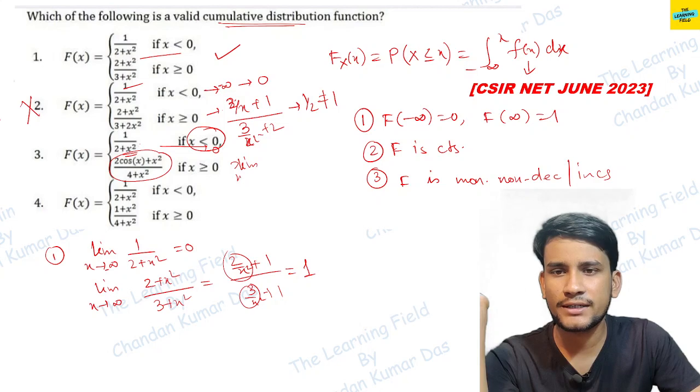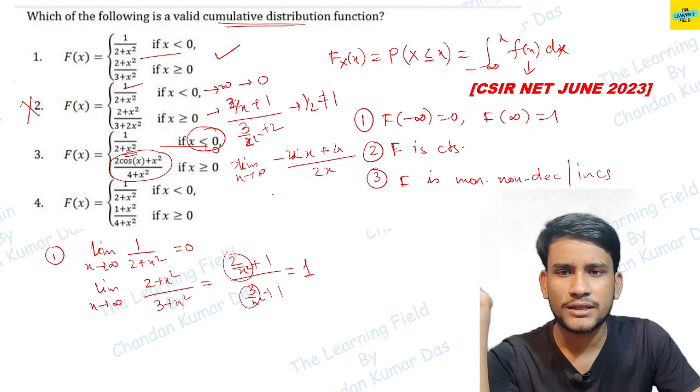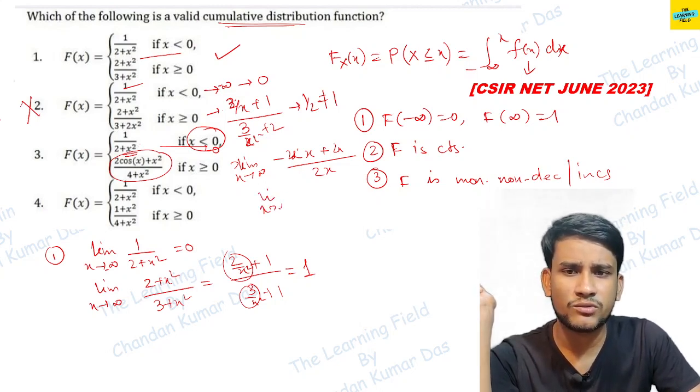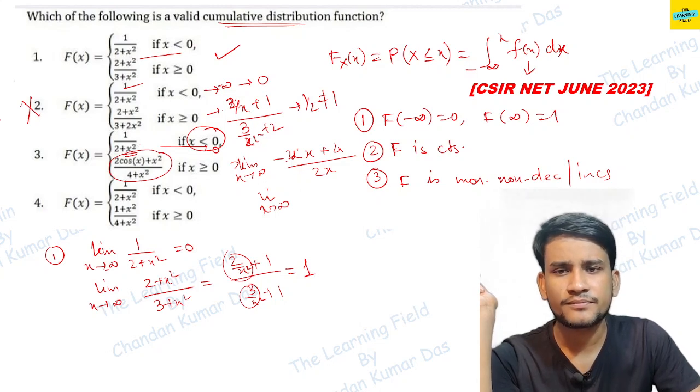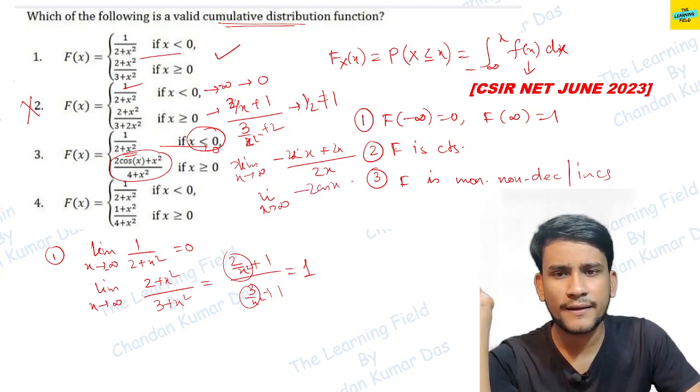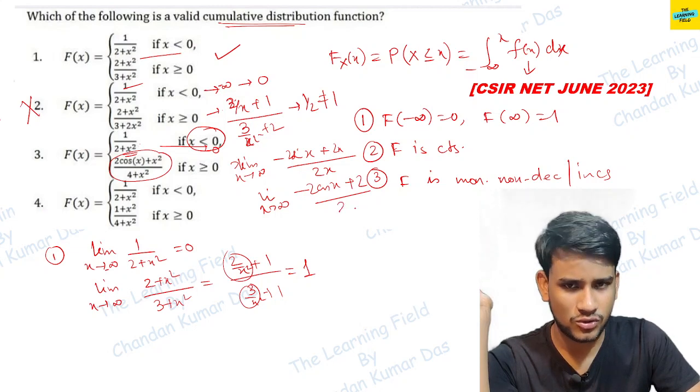So limit x tends to infinity of minus 2 sin x plus 2x by 2x. Then again apply L'Hospital rule, we get limit x tends to infinity of minus 2 cos x plus 2 by 2, okay.